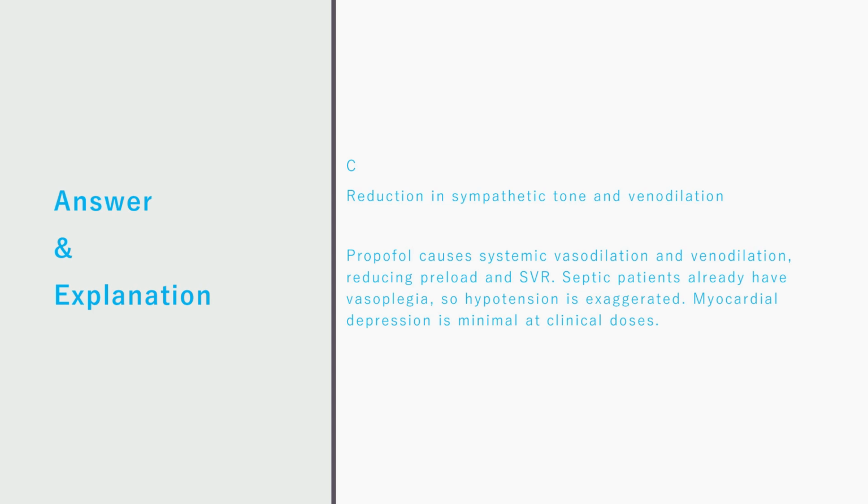Explanation. Propofol causes systemic vasodilation and venodilation, reducing preload and systemic vascular resistance. Septic patients already have vasoplegia, so hypotension is exaggerated. Myocardial depression is minimal at clinical doses.